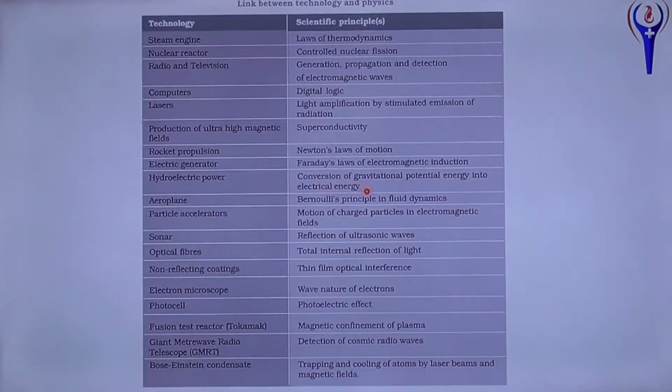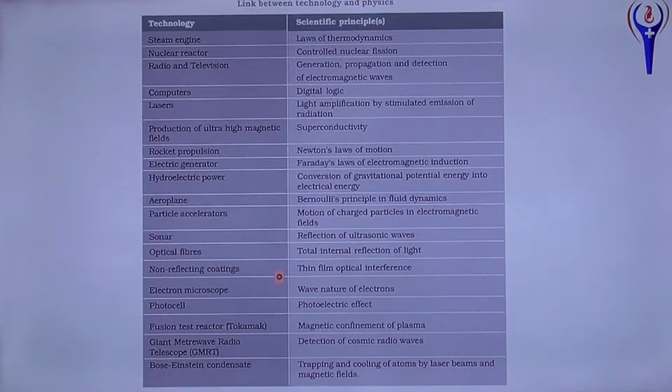Hydroelectric power, conversion of gravitational potential energy into electrical energy. Aeroplane, Bernoulli's principle used in fluid dynamics. Aerodynamics. Particle accelerator, motion of charged particle in electromagnetic field. Sonar. What is sonar? Sound navigation and ranging. It's used in reflection of ultrasonic waves.